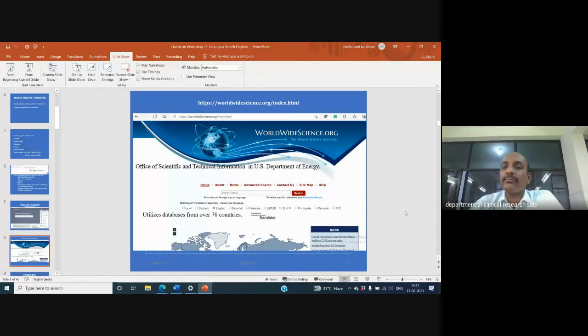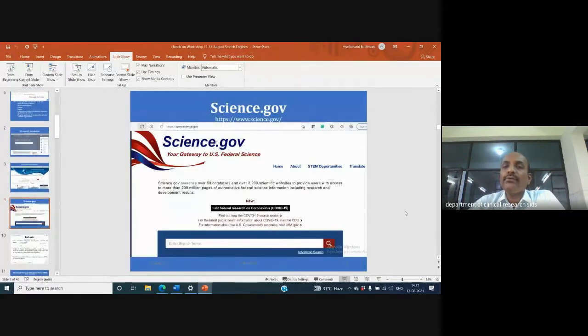They also incorporate various languages and have translation capacity. If you go to Google, there is a tab called Translate. So if you don't know English, you can translate it to Hindi, Portuguese, or Chinese. And you have science.gov. Once again, it is a gateway of US federal science, and it looks after 60 databases and 2,000 scientific websites, grabbing the information from these websites.